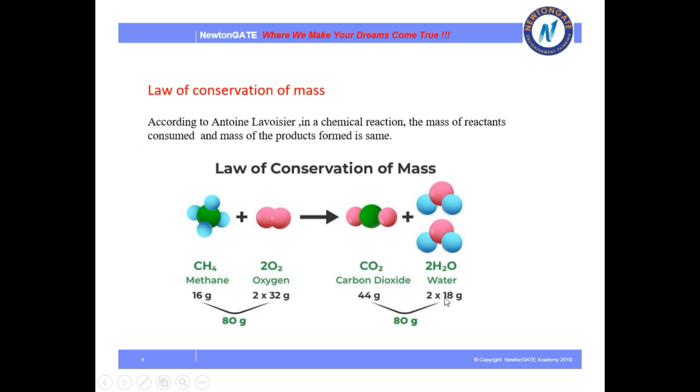So if you add the overall mass of the reactants and the mass of the products, you will find that both are equal. That is, in this case, both are 80 gram.